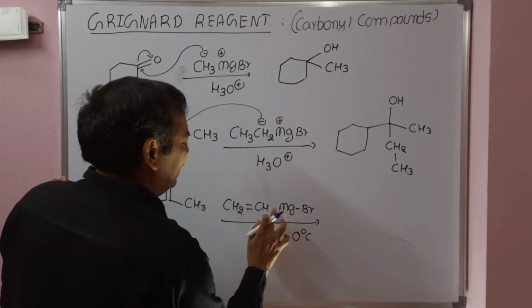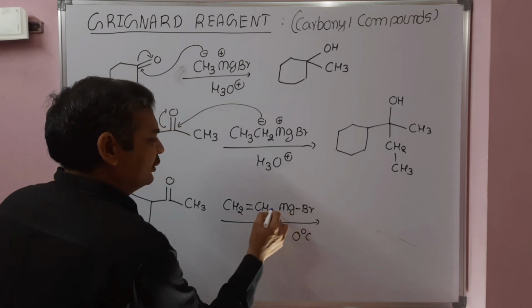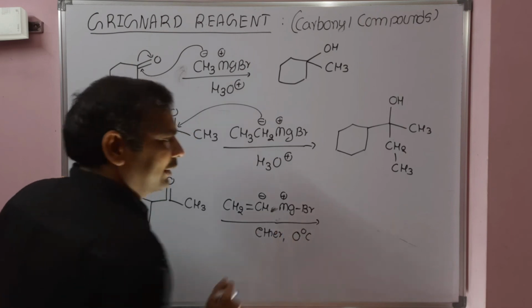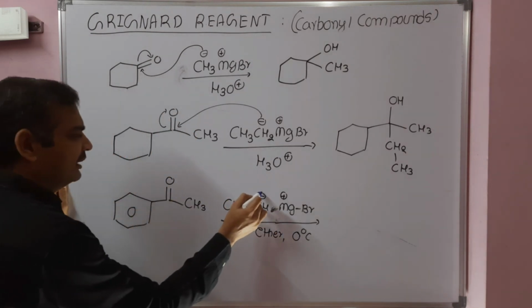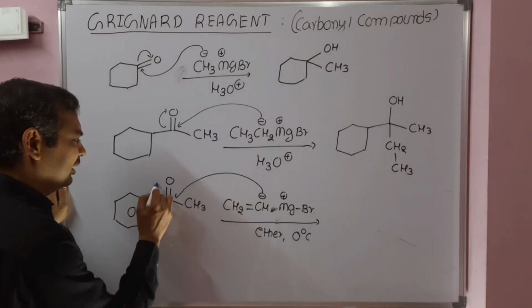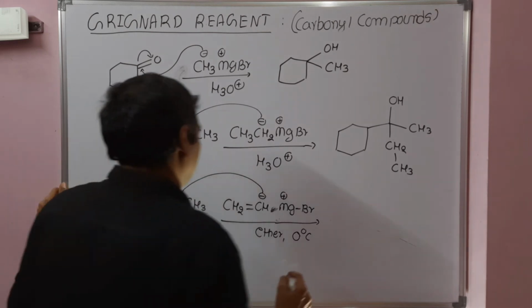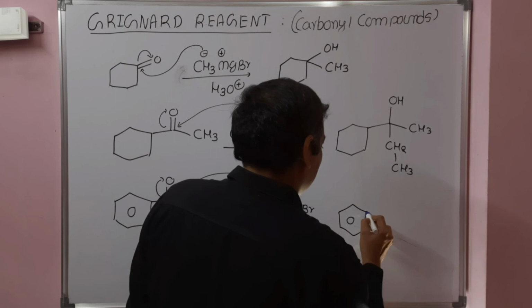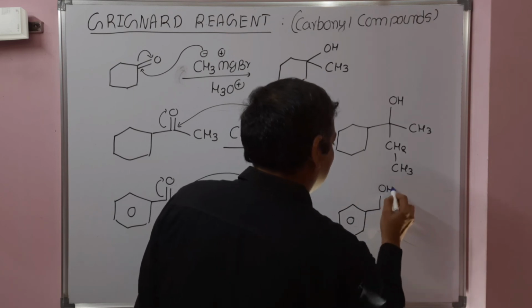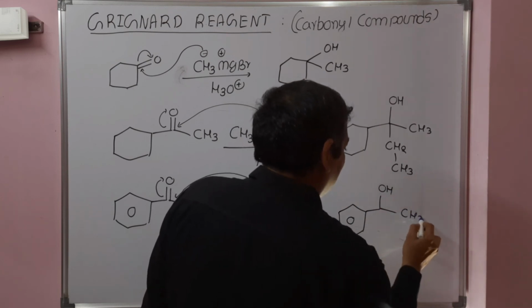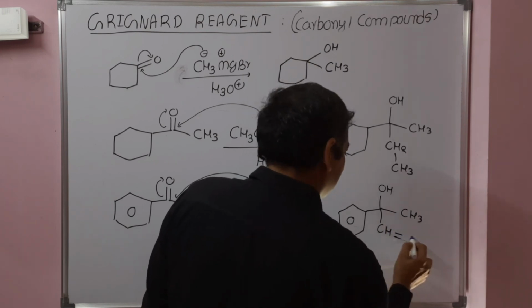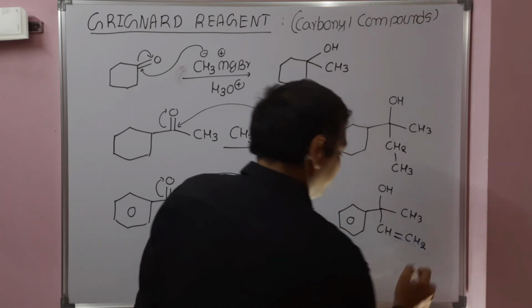So what is happening here? The carbon attached to magnesium is electronegative and magnesium is electropositive, so this acts as a nucleophile that will attack at the carbon of the carbonyl. As a result, the product obtained is benzene with OH, CH3 and the vinyl group from the Grignard, CH=CH2.